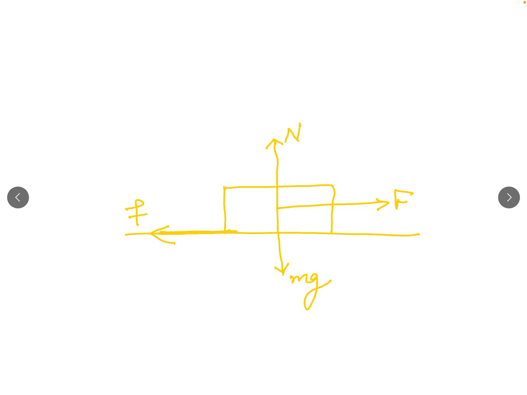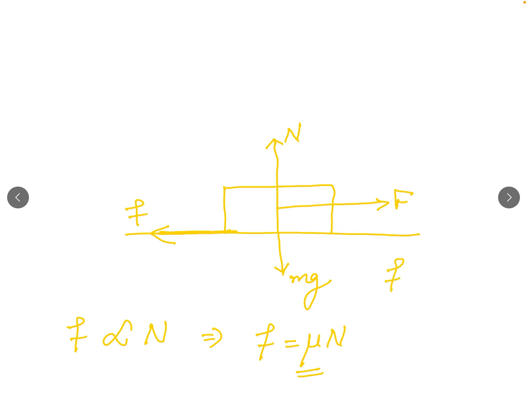So what is this? Let us suppose this is a surface, this is the body over it. Weight of the body is always vertically downwards, that is mg, and normal reaction, this is N, perpendicular to the surface. If applied force capital F is in this direction, so frictional force will be in opposite direction, small f. So frictional force is directly proportional to normal reaction, and when this proportionality symbol is converted into equal to, we can say F is equal to mu N, where mu is the coefficient of friction.